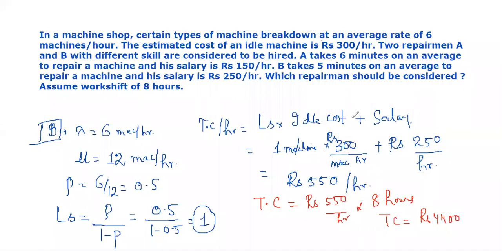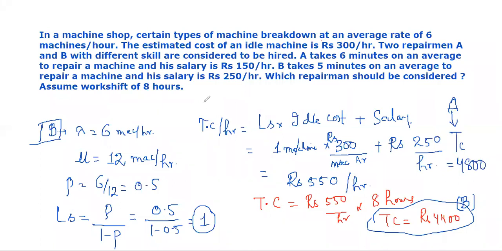So what was the case in the first when the repairman A was working? This is the cost for the repairman B. What was the total cost when the repairman A was working? Total cost, I think it was 4800. Is it correct? 4800. Fine. So we should employ this guy.